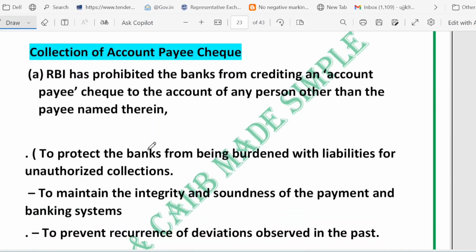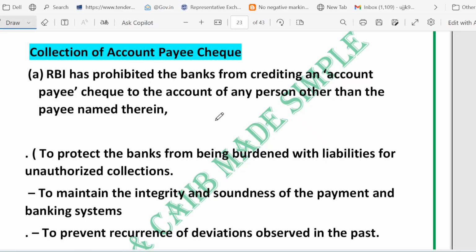Then we have collection of account payee check. See, account payee written on a check. That is a strict instruction that it can only go to the named payee. Let's see why bank must obey it and what happens if someone asks otherwise. So first of all, you must understand what is the meaning of this account payee check. Whenever a check is made account payee, it means that money must be credited only to the bank account of the person named on the check. That is the payee, right?